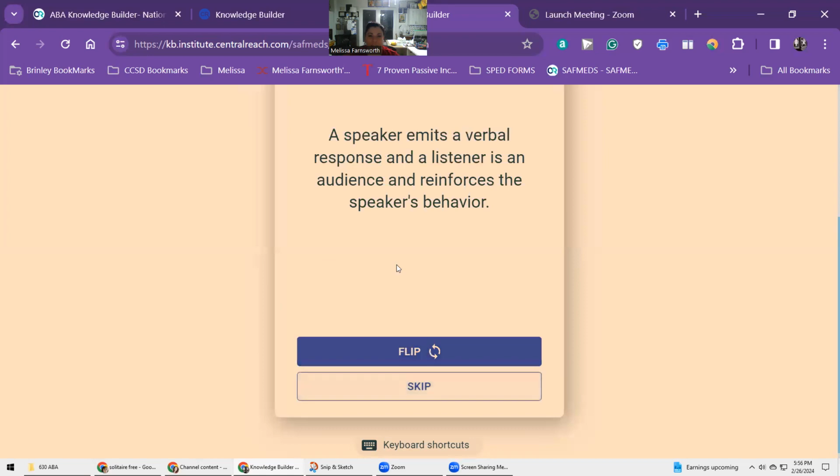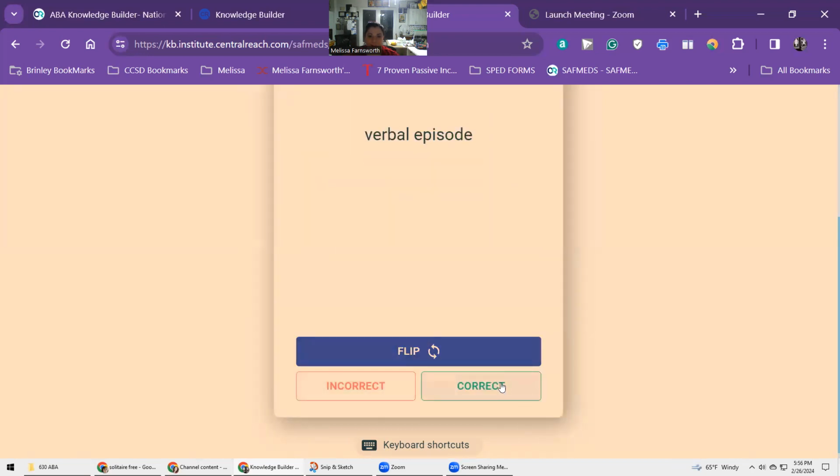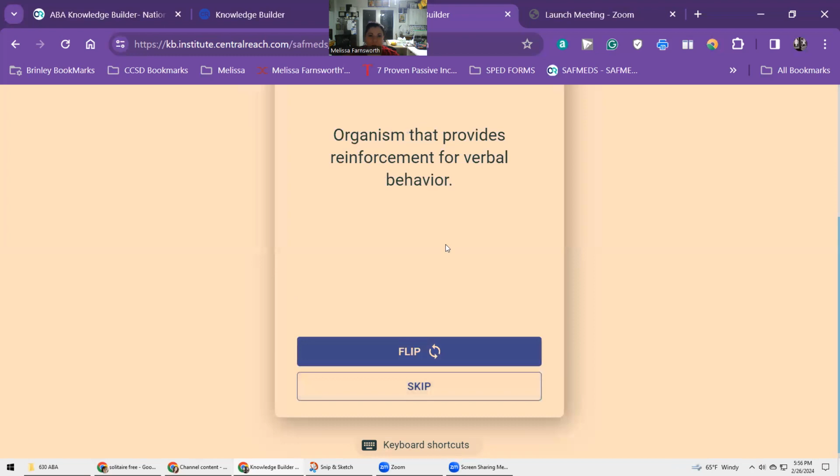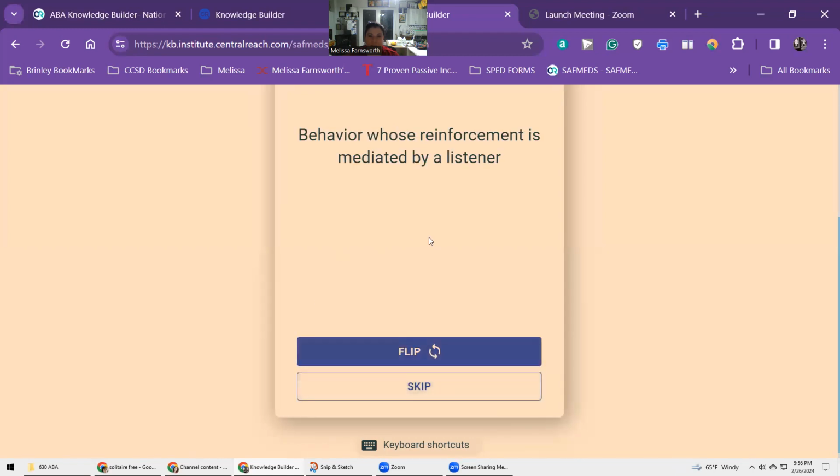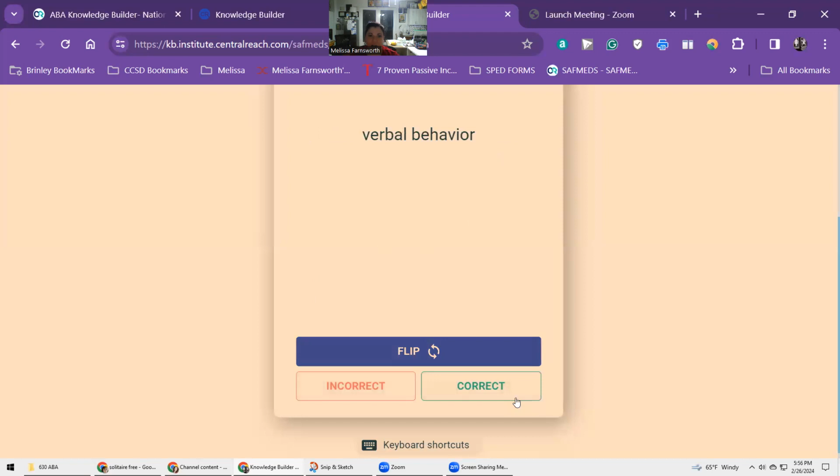Textual. A speaker emits a verbal response and a listener is an audience and reinforces the speaker's behavior. Verbal episode. Organism that provides reinforcement for verbal behavior. Listener. Behavior whose reinforcement is mediated by a listener. Verbal behavior. A verbal episode requires a speaker and a blank.